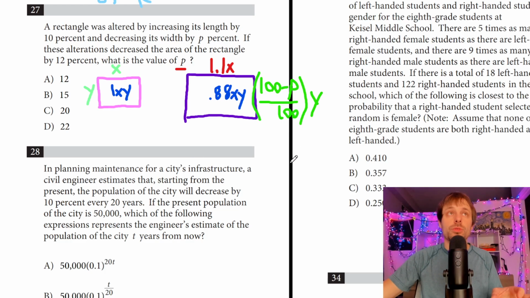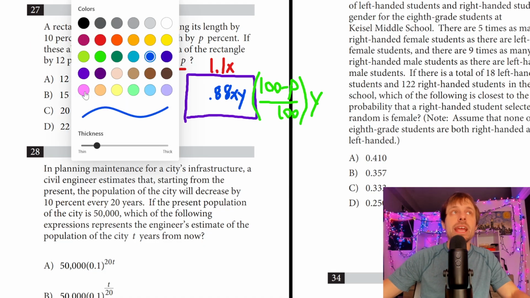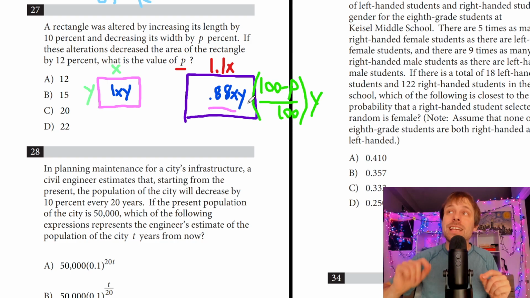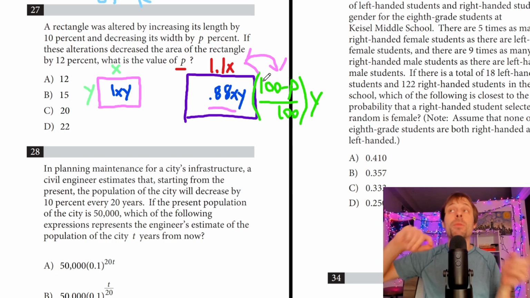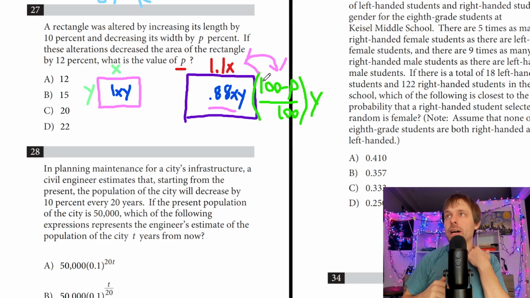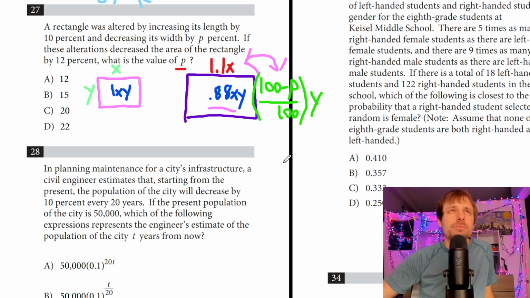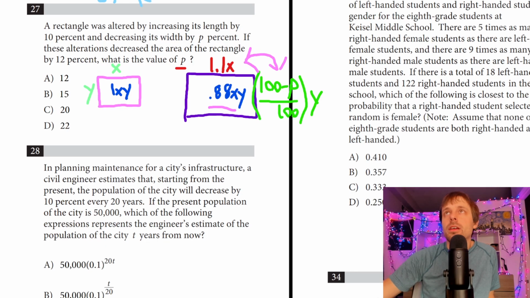So we should be able to, and here's another kind of skill to practice. Whenever you have a quantity written two different ways, what quantity do we have here? We have the area of our altered rectangle. One of them is 0.88xy. My second area of my altered rectangle would be these multiplied together. So if I multiply those, couldn't I set it equal to 0.88xy? Right? So let's try that. Oh, this one looks like it might be brutal. So we have, where can I write down here? Actually, we can make this even higher like that.